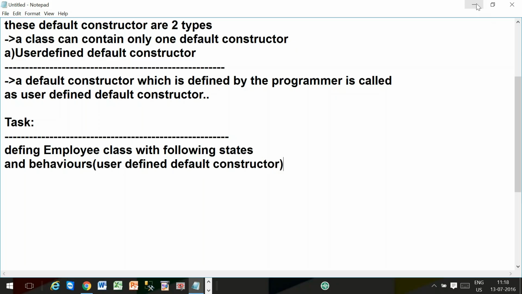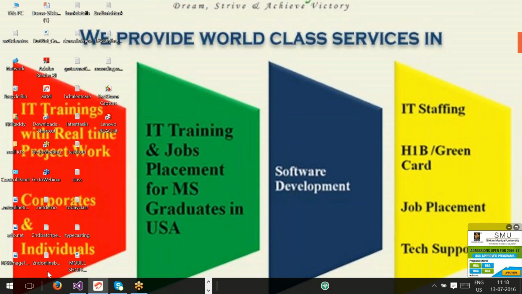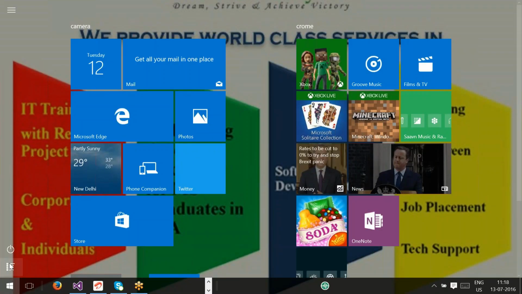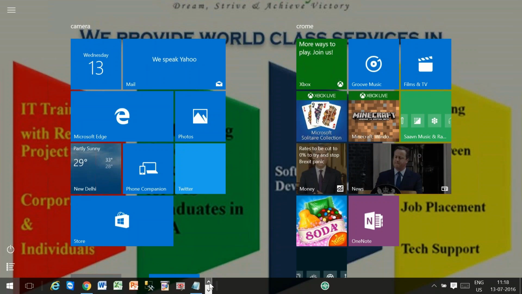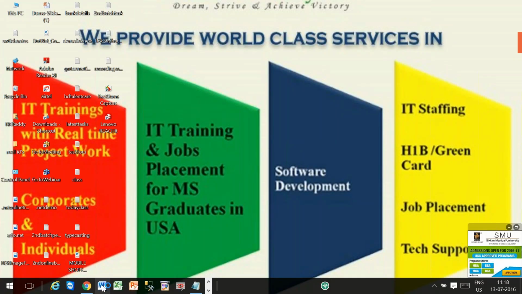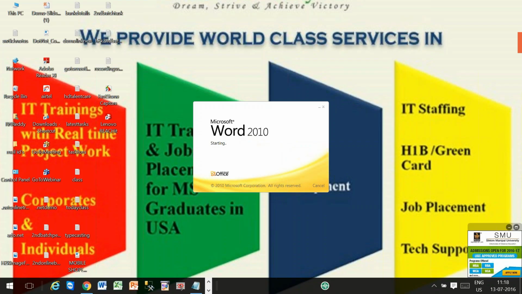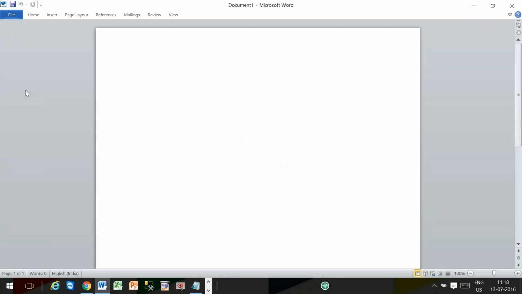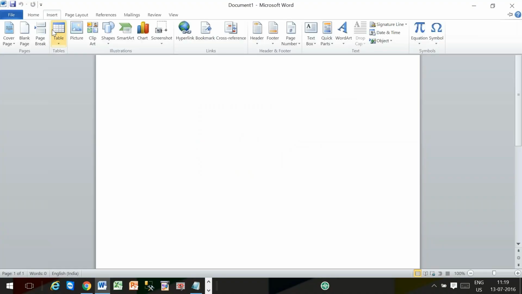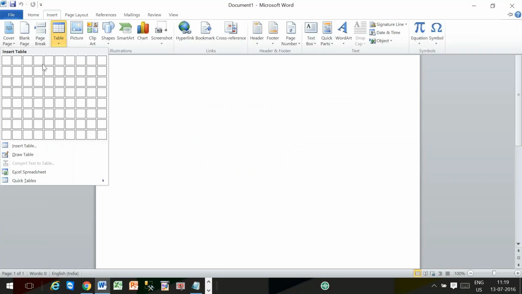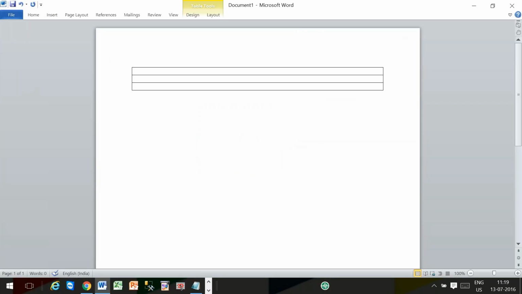The requirement is like this: the same employee class with the three states ENO, ename and ESAR. But we are going to initialize employee number, employee name and salary with the help of user defined default constructor.